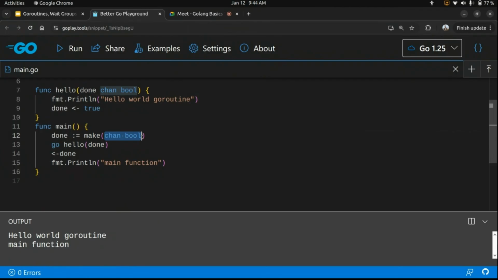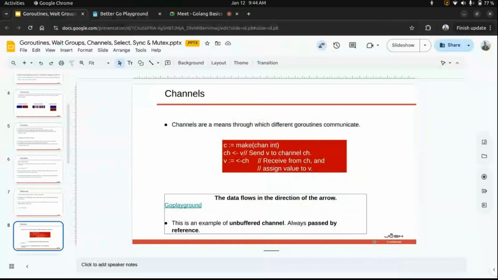The arrow with true means the channel is ready to be unblocked. We are writing a Boolean value true into that channel. So this was an example of an unbuffered channel.